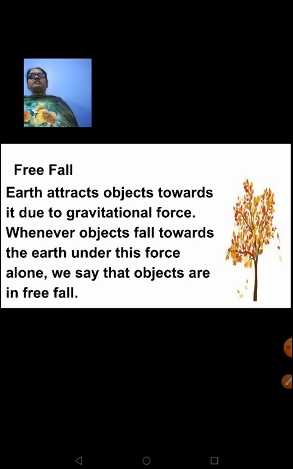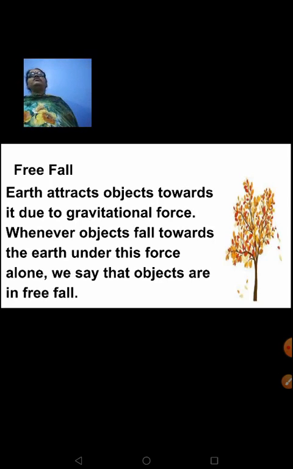Next we have learnt about free fall. You must have observed leaves shedding down from a tree, ripened fruit falling down from a tree. These ripened objects are falling down from a tree on their own.